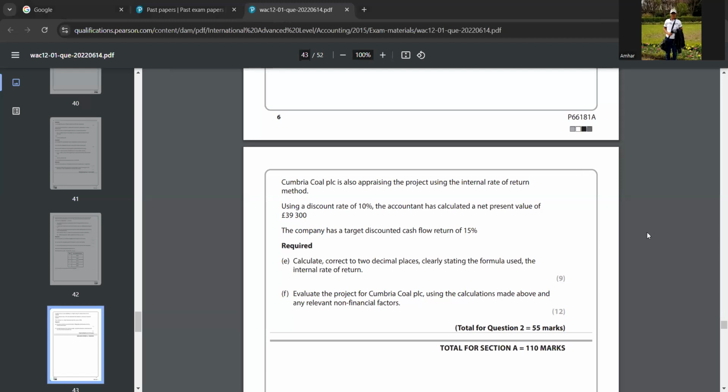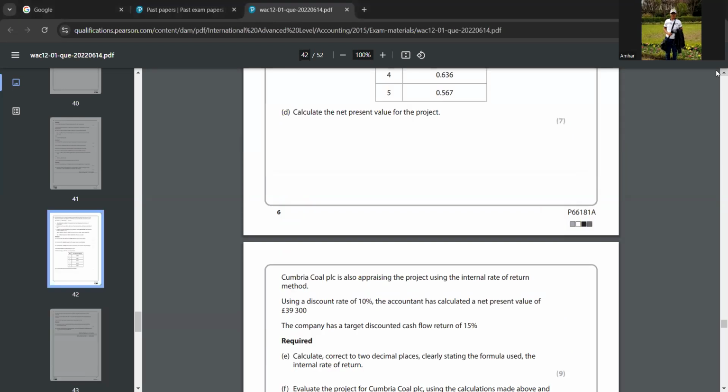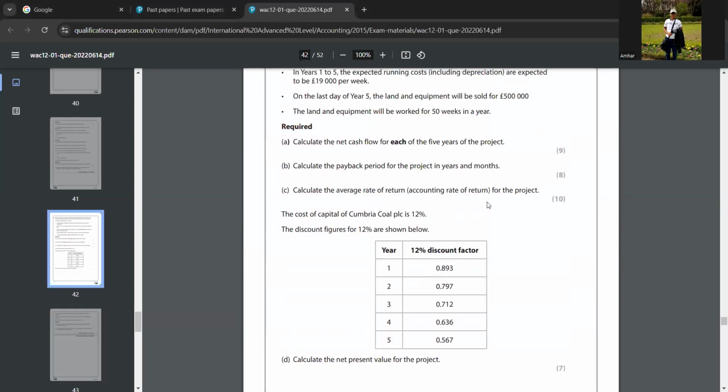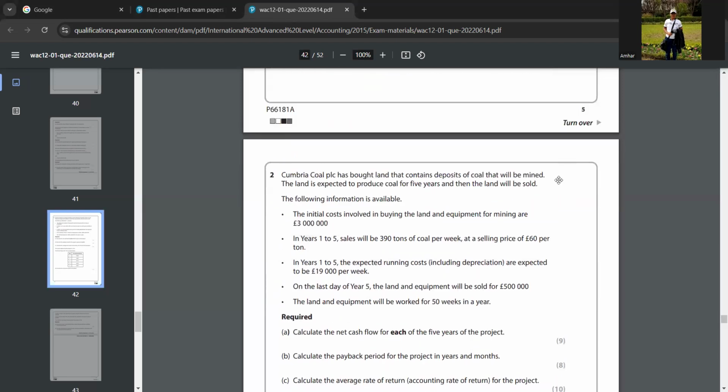So in this question, they are saying you evaluate the project for Cumbria Coal PLC using the calculations made above and any relevant non-financial factors. So on above answers, you have found the IRR rate in E part, and then you have found the NPV, net present value, and then you have found the ARR, and then you have found the payback period method and net cash flow. So based on those calculations, you have to evaluate this project.